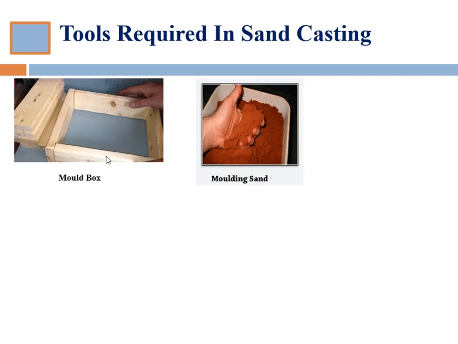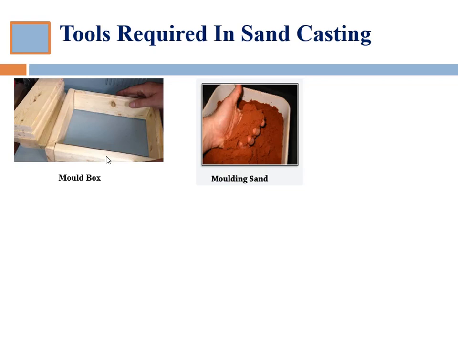So here let's talk a little more about the sand. The main constituents of molding sand are silica sand, binder, moisture content as we have in a grain sand, and additives. Silica sand in the form of granular quartz is the main constituent of molding sand, having enough refractoriness.